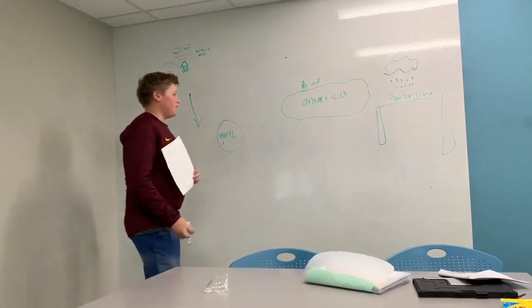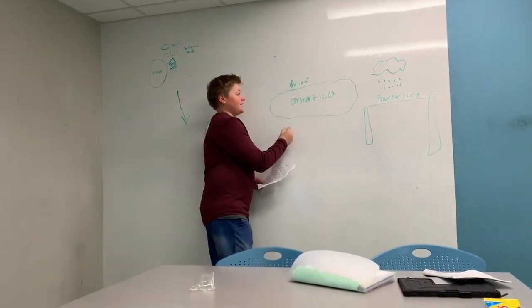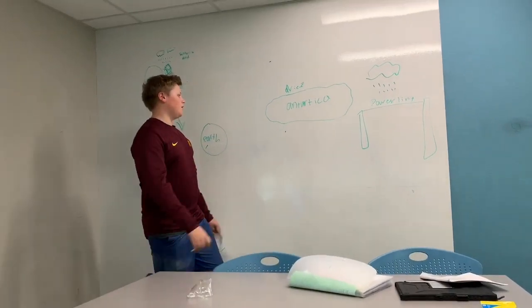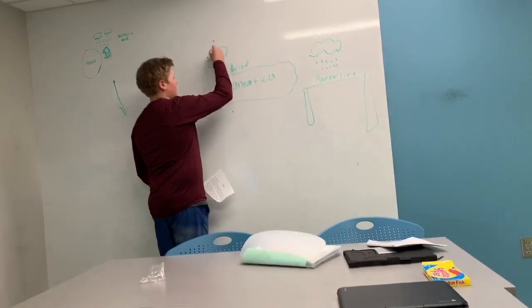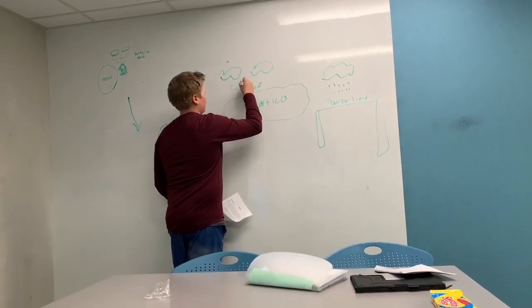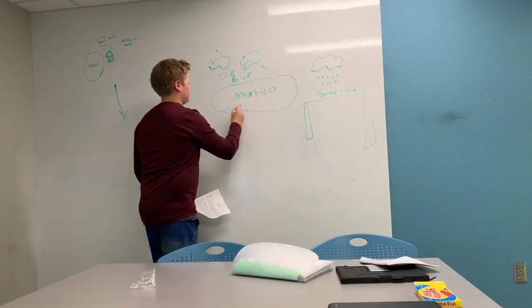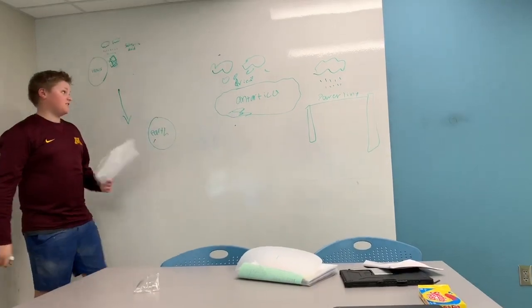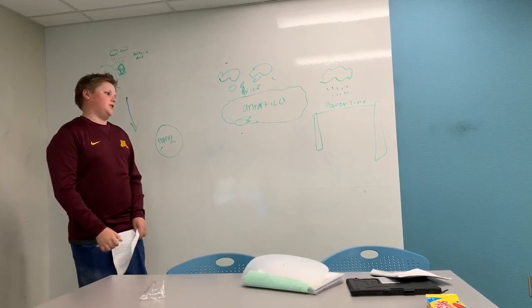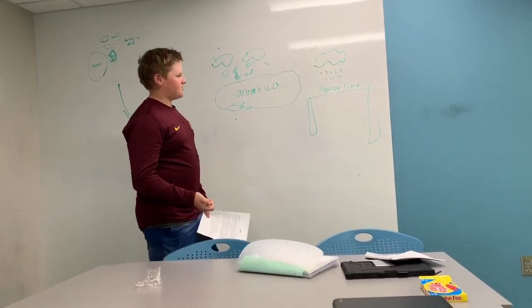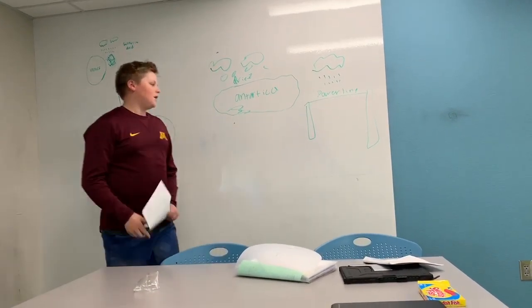Another fun fact, Antarctica, due to lots of precipitation and lots of snow and ice, it is actually the driest country on Earth.